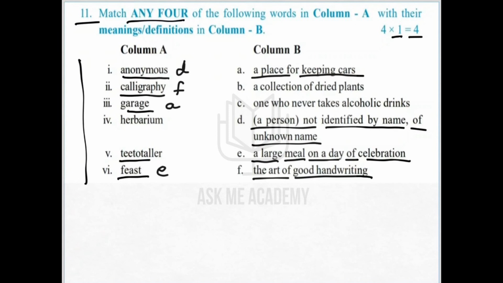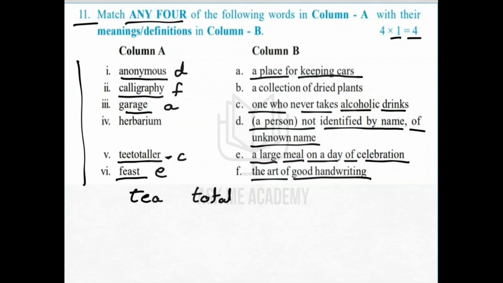Then you come to teetotaler. Who is a teetotaler? A teetotaler is a person who never takes alcoholic drinks. How to remember this word? The shortcut for this, I can say, is you break it into tea, total, totaler. So the person who drinks totally tea as an alternative drink, he doesn't touch alcohol. You can remember this. This doesn't mean a person who only drinks tea. I'm just giving you a shortcut to remember it. So for teetotaler, the answer is C.